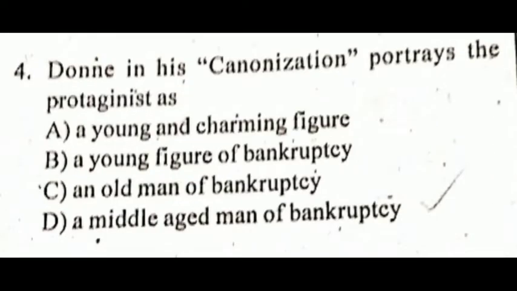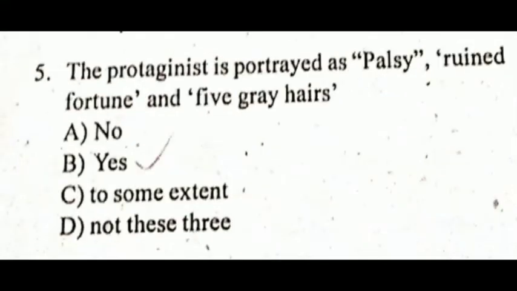John Donne, in his Canonization, portrays the protagonist as a middle-aged man of bankruptcy. The protagonist is portrayed with palsy, ruined fortune, and five grey hairs. The option is yes.